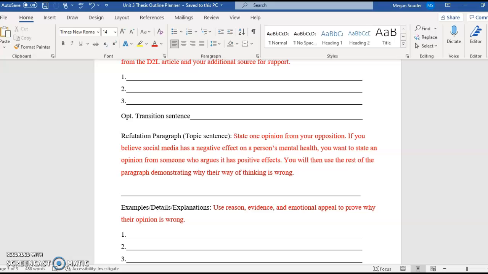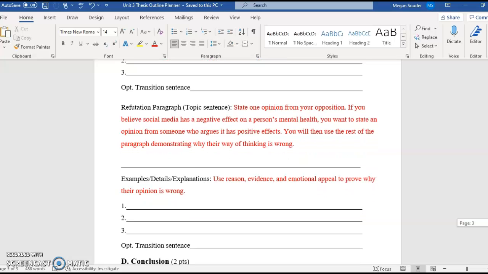Okay? This is not a place where you start agreeing with them. It is not a place where you state a fourth opinion. It is when you look at the other side's opinion and prove them wrong. Okay? So you want to use reason, evidence, emotional appeals, personal experience, resources, the D2L article, your additional article or TED Talk video that you found to prove why they are wrong.